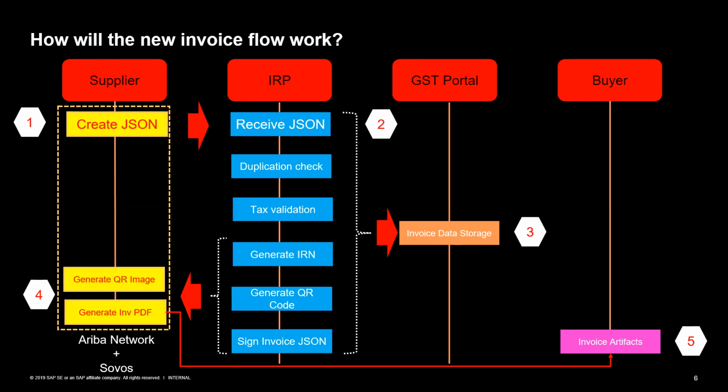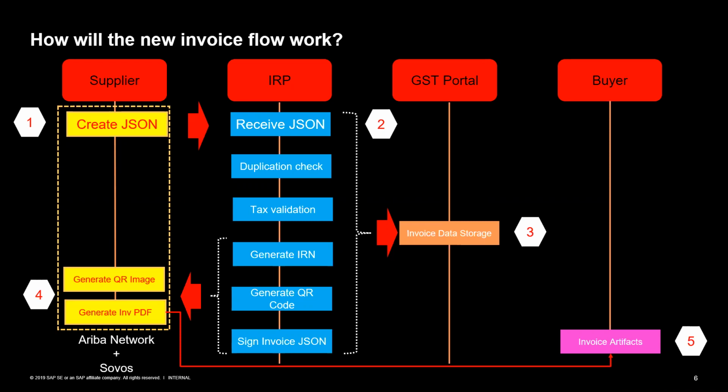I have one more question. Is there any link, like, do they have to log in to IRP separately, create that invoice, and then, the way they manually upload and attach as an attachment in flip invoicing, do the same for the JSON invoice as well?